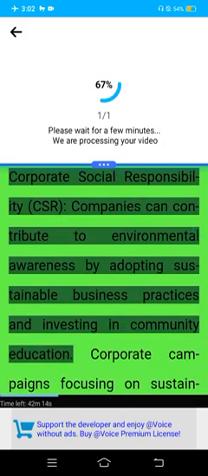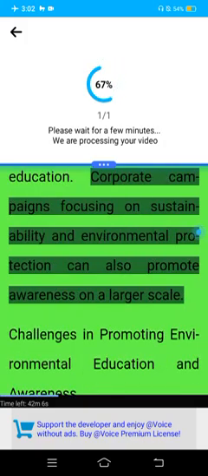Corporate social responsibility (CSR). Companies can contribute to environmental awareness by adopting sustainable business practices and investing in community education. Corporate campaigns focusing on sustainability and environmental protection can also promote awareness on a larger scale.